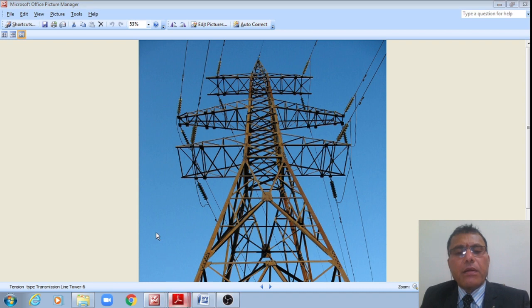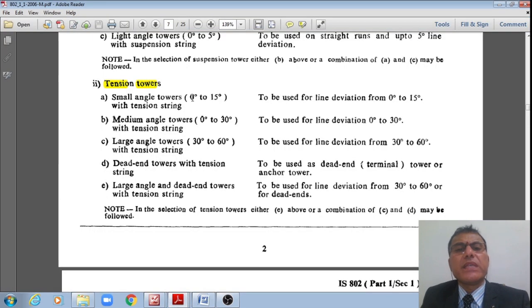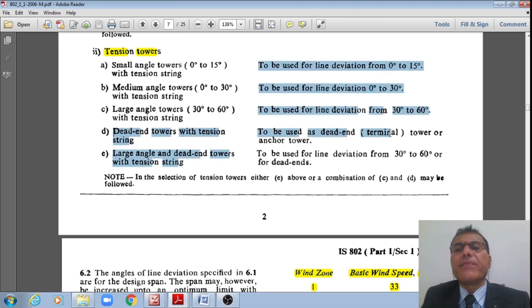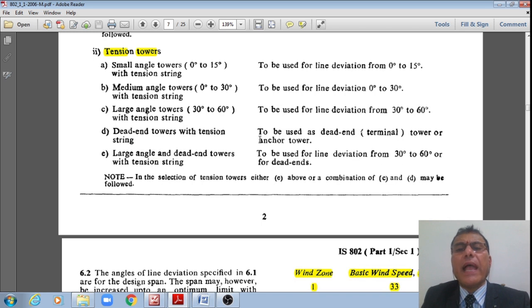Then the first one is small angle towers, if the angle of deviation is between 0 to 15 degrees. If the angle of deviation is between 0 to 30 degrees, then they are referred to as medium angle towers. And if the angle of deviation is between 30 to 60 degrees, then they are referred to as large angle towers, right? And if the angle is more than 60 degrees, then they are referred to as dead end towers, or sometimes terminal towers or anchor towers.